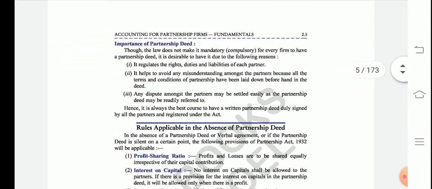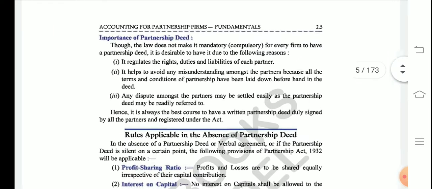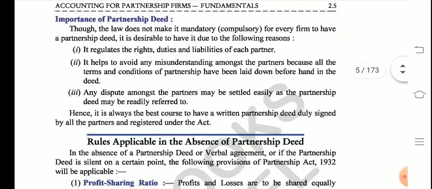Then the next point is the importance of partnership deed. I had already talked about this. The partnership deed is very, very important because it specifies the rights, duties and liabilities of each partner. So all the partners understand what their rights, duties and liabilities are. Then the partnership deed helps avoid misunderstanding among the partners. The partners may settle their disputes in front of the court if they have a written agreement.